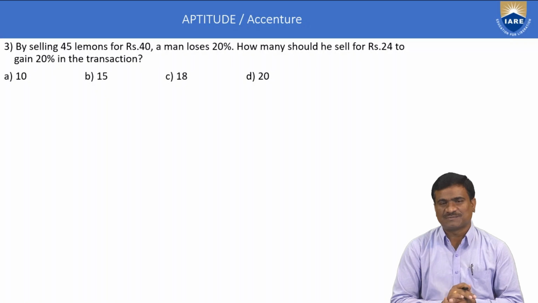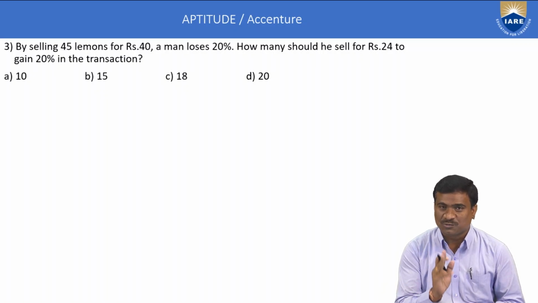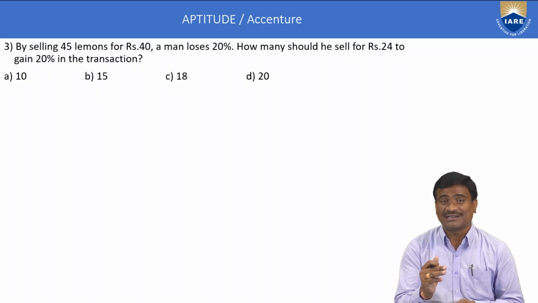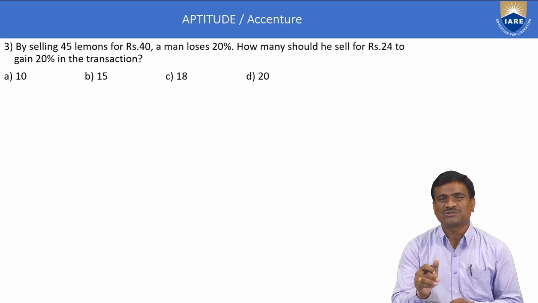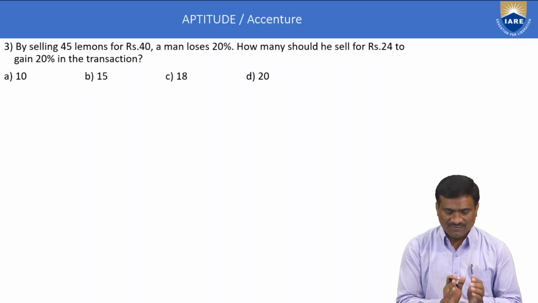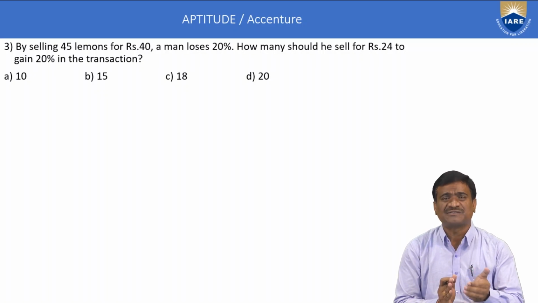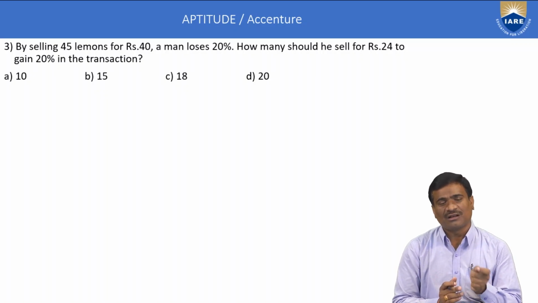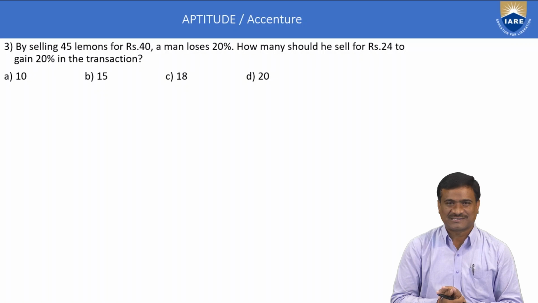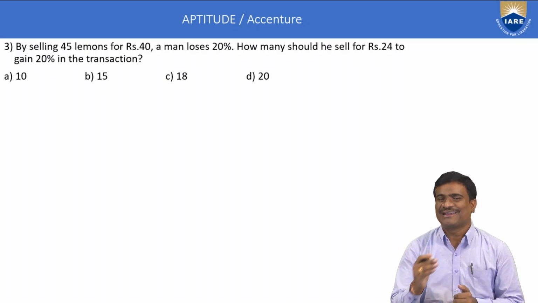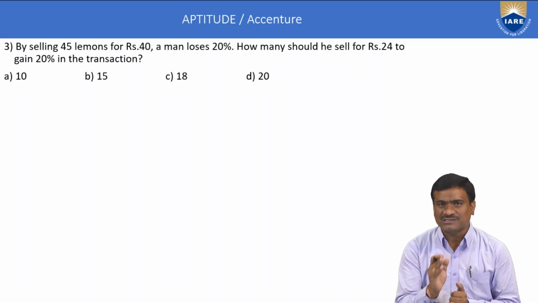Profit and loss concept, the relations are important. In profit and loss, we have 2 methods. The first method is general application. The second method is the discount concept. Discount is always applicable only on the marked price. Example 3 belongs to general application in profit and loss: profit, loss, selling price and cost price. The relation between selling price and cost price when gain is given, and also when loss is given.